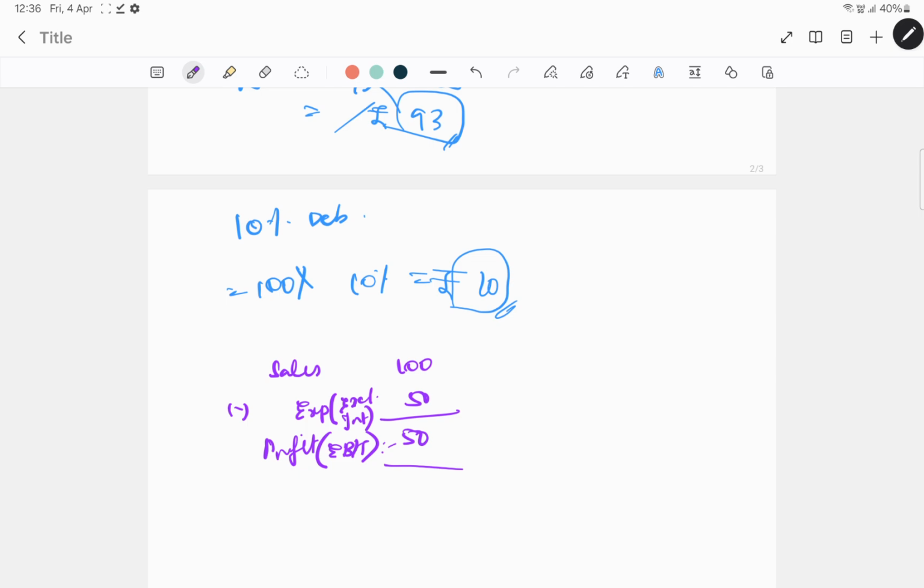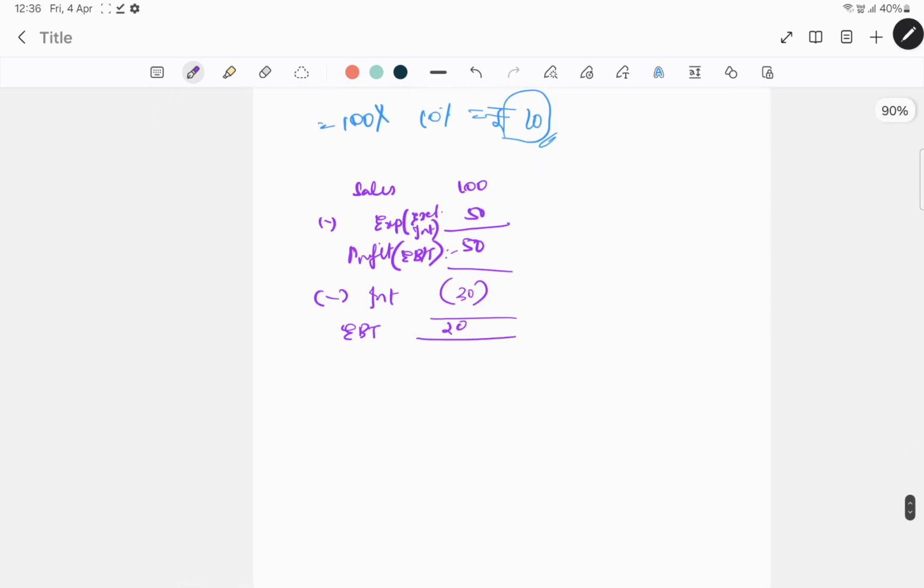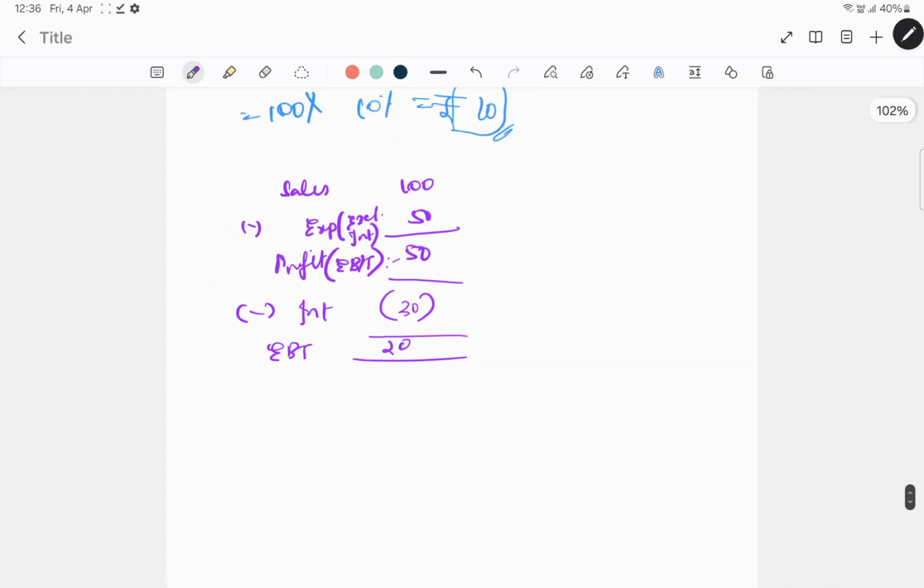Now, before deducting tax, do you have to deduct interest, or will you be deducting the interest after deducting tax? You will be deducting interest before deducting tax. For example, interest, let's say, is 30. So EBT is 20. Now you will pay tax on this 20 and not 50. Why? Because interest is a tax deductible expense. Like if you prepare the P&L also, then you will be calculating the tax after deducting interest, because interest is a tax deductible expense.